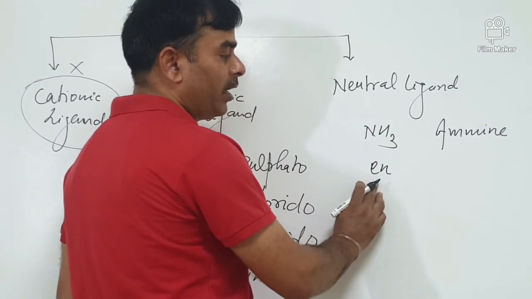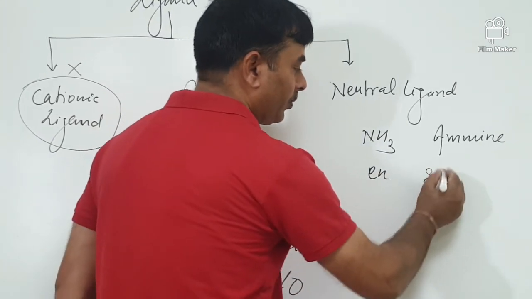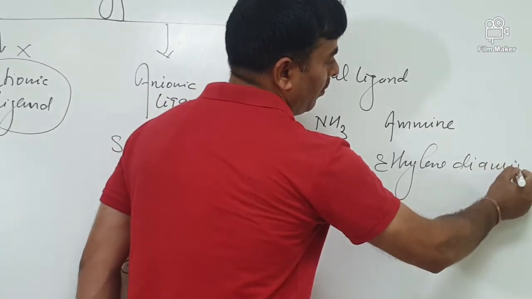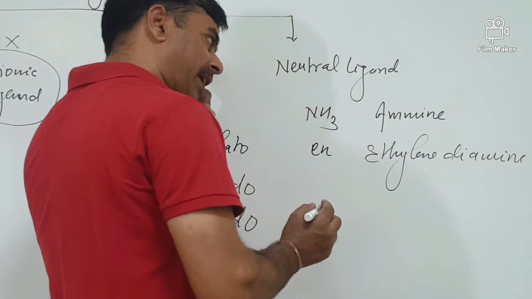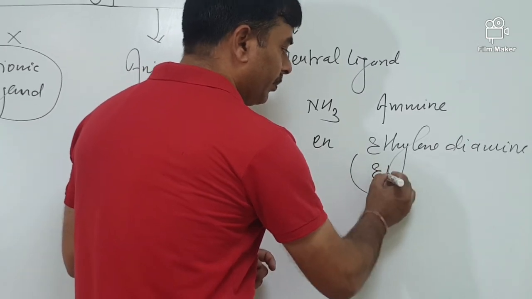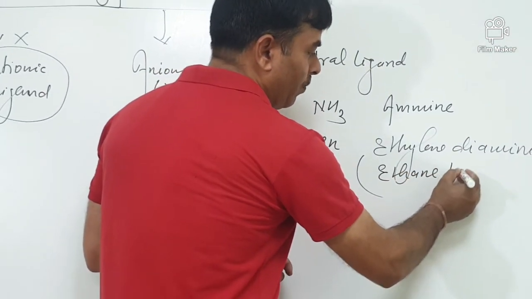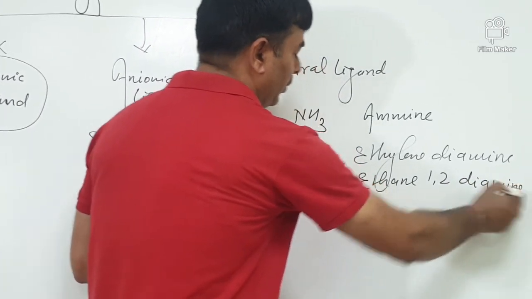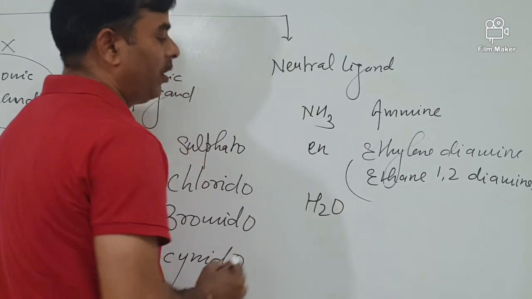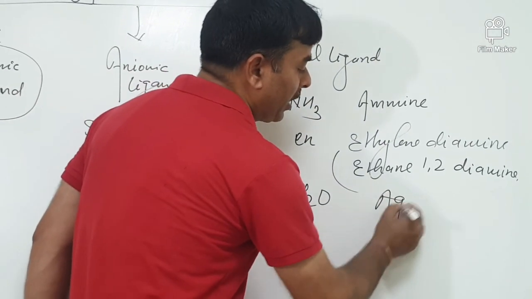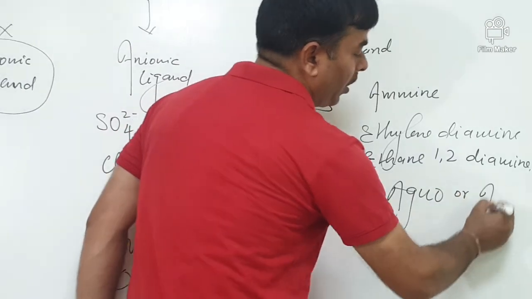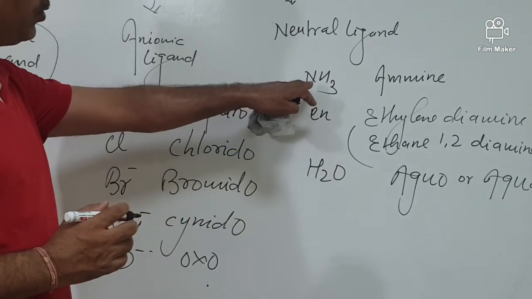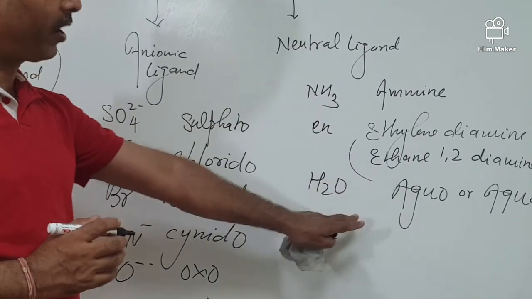En is called ethylene diamine. Earlier we also said it is known as ethane-1,2-diamine. H2O is called aqua. This is a special name which is used for H2O, aqua.